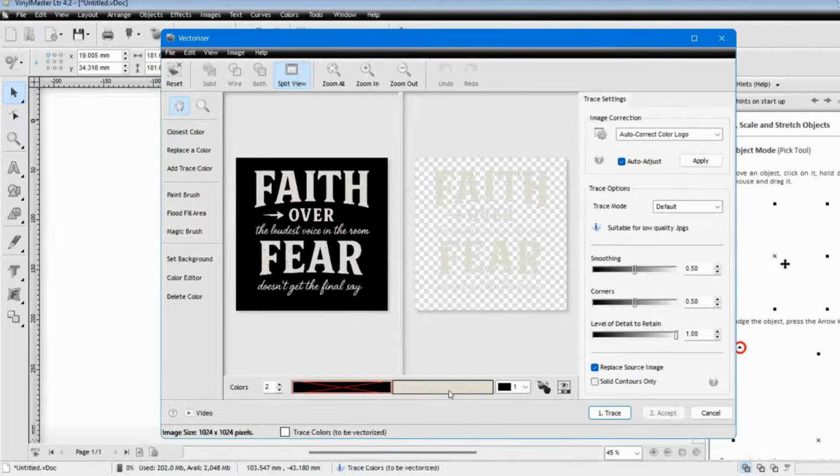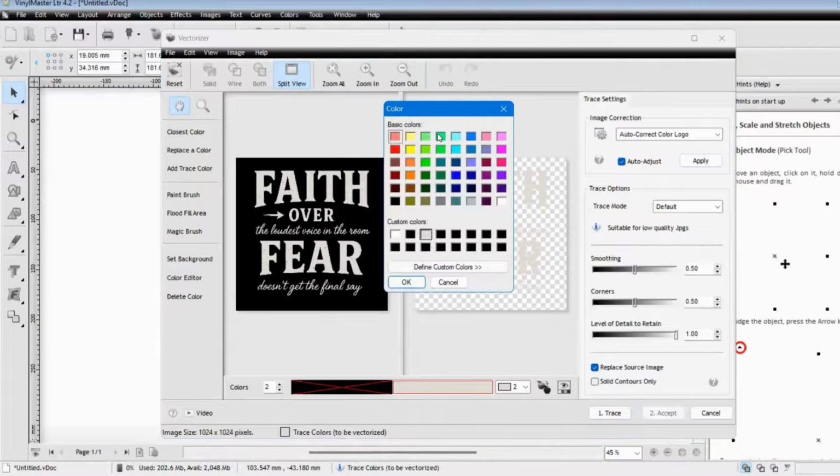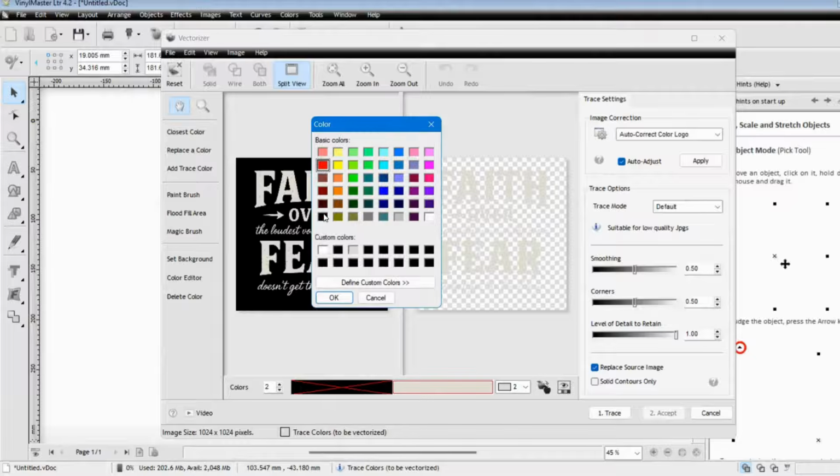Now, if you wanted to vectorize this as an ivory colored image, which is showing, that's great. But for me personally, I would change this, and the way you do that is to double click on that image, and it's going to give you your color palette. Now you can go ahead and change this image to whatever color you need, whether you want it to be red, black, green. So we're just going to keep this simple and change it to black.